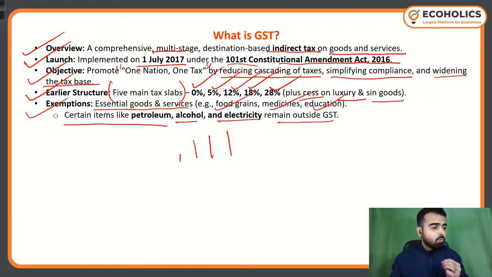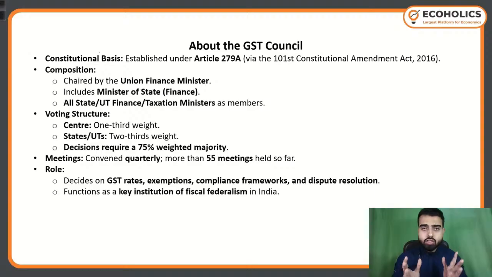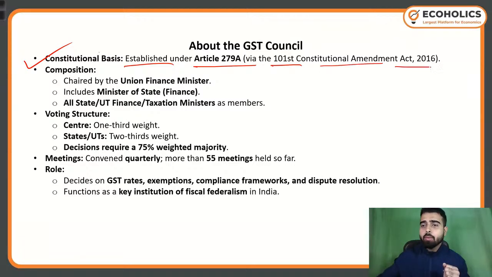Now, moving ahead, let's see what the GST Council is, because we saw that the GST Council has reformed and altered the earlier tax slabs. So who is this authority, this council that has so much authority that it can alter the slabs completely? Constitutional basis: it is established under Article 279A via the 101st Constitutional Amendment Act 2016. So the GST Council came into existence via this article and this Constitutional Amendment Act.